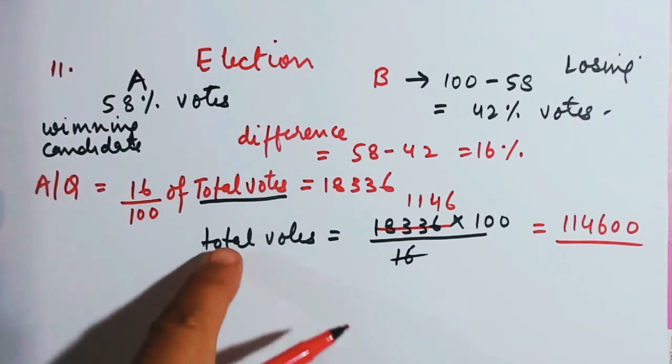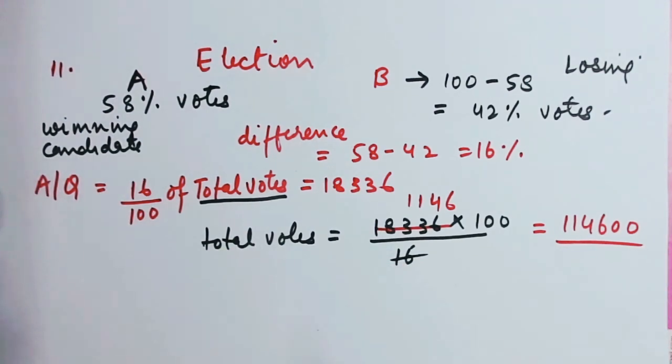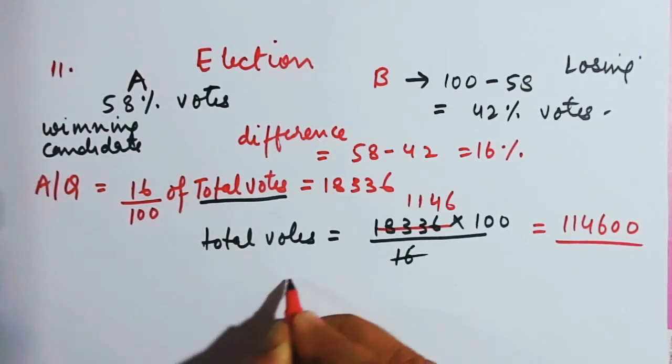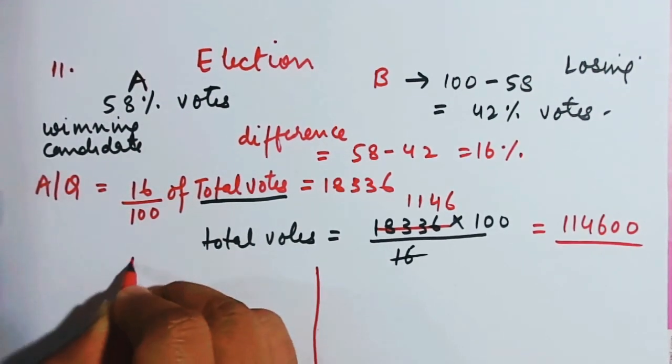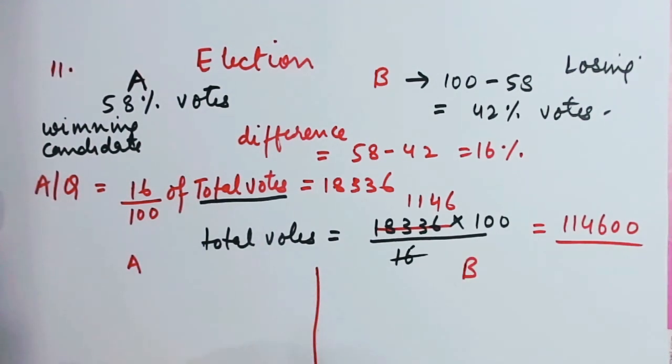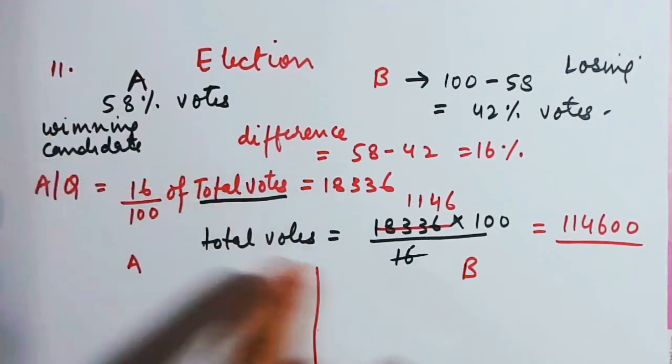Okay, what are they asking you? Are they asking you the total votes? Find the total number of votes and votes secured by each. So here you have A and here you have B. How much will A get? A will get 58% votes.